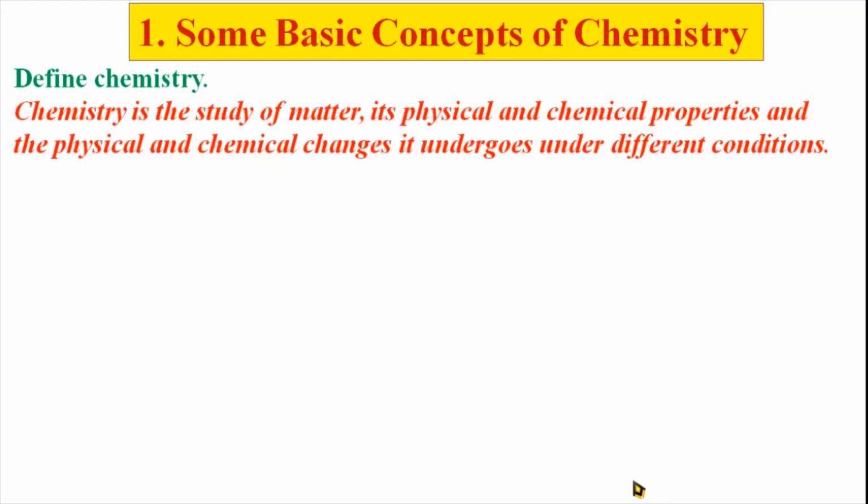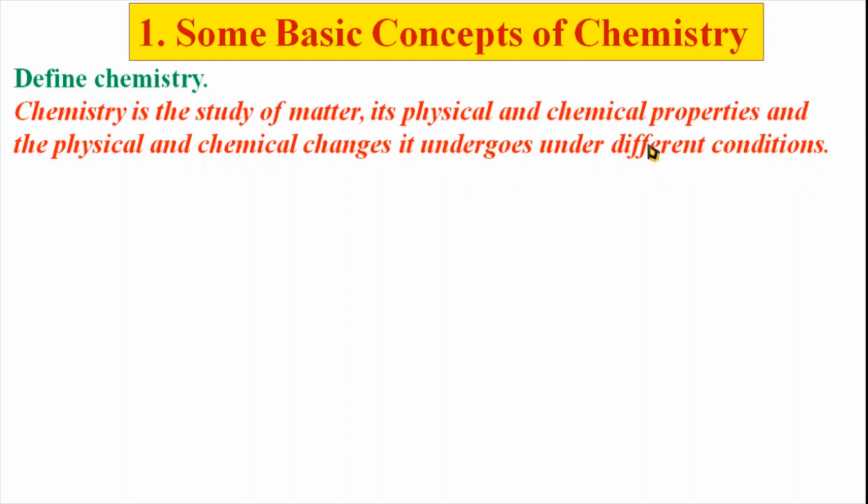Chemistry is the study of matter, its physical and chemical properties, and the physical and chemical changes it undergoes under different conditions. That means this definition is divided into three parts here. The study of matter first, physical and chemical properties second, and the physical and chemical changes it undergoes under different conditions, this is the third part.